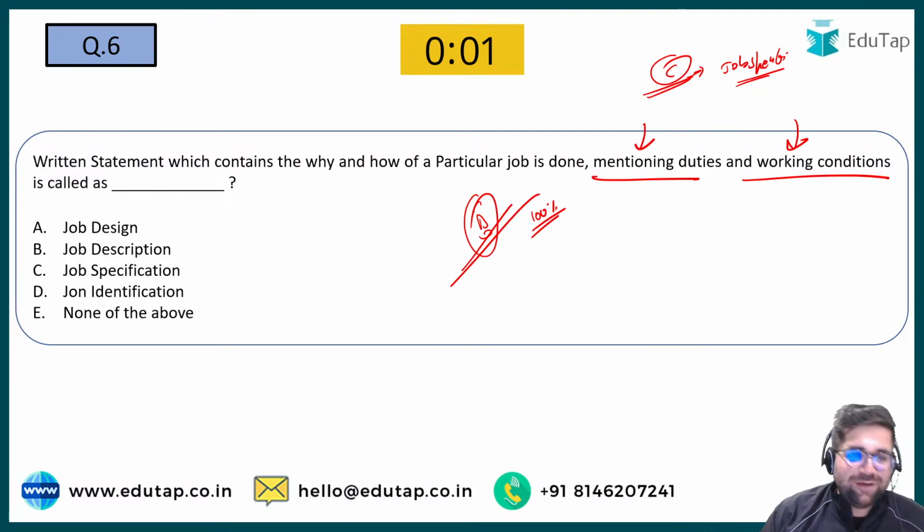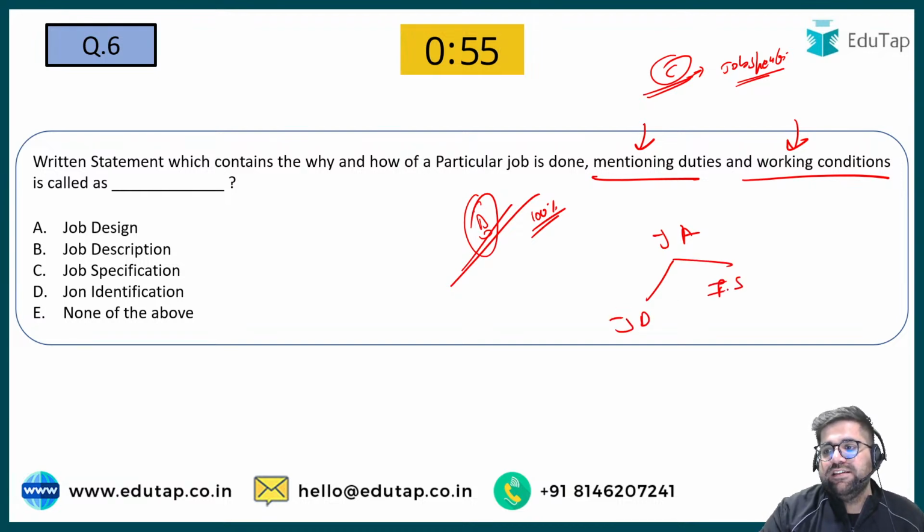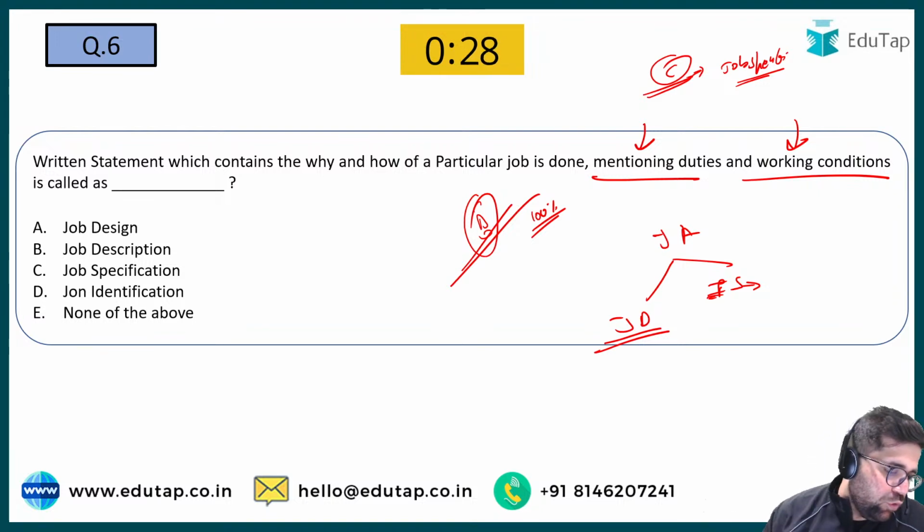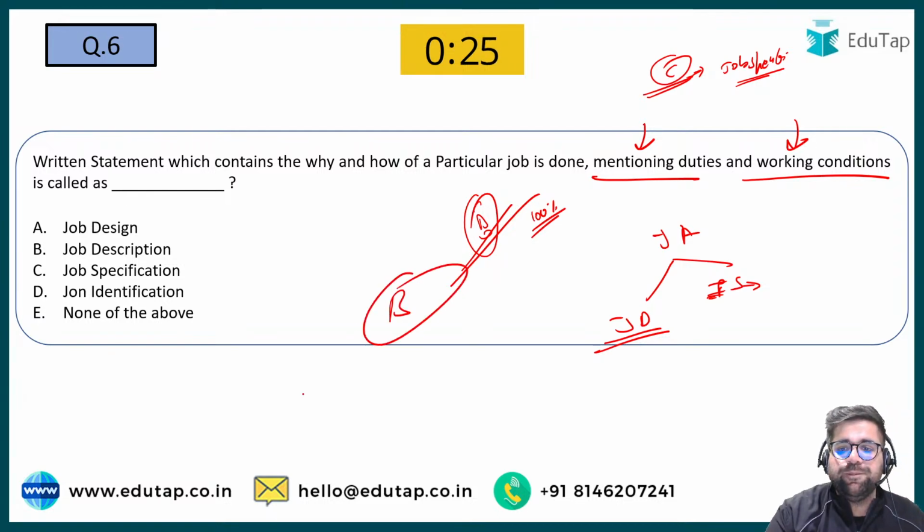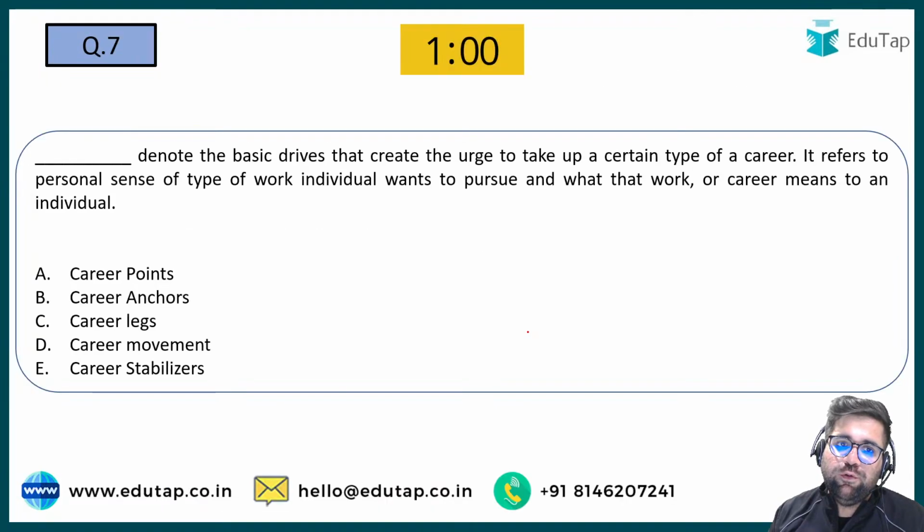Sure, sir, it should be job description. Yes, my friends, the answer will be job description only. Why? Because job analysis includes two parts, job description and job specification. Job specification is all about what you have to have to get that particular job. For example, you have to be somewhere between 21 to 30 for applying for SEBI Grade A. You need to get a bachelor's degree or something like that. So you have to fulfill certain specifications. Job description is all about the duties and the working responsibilities which you will get once you join that particular organization. So over here the answer will be option number B only. As simple as that. Moving forward to question number 7 now.